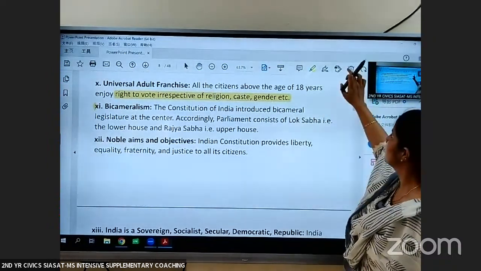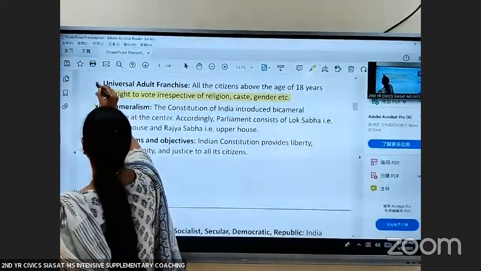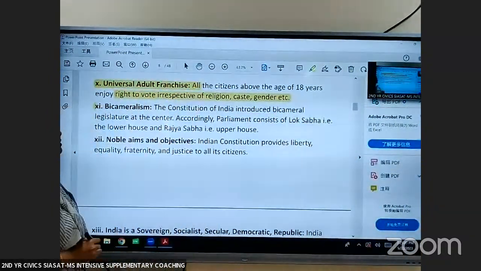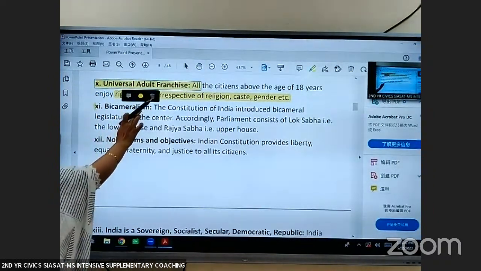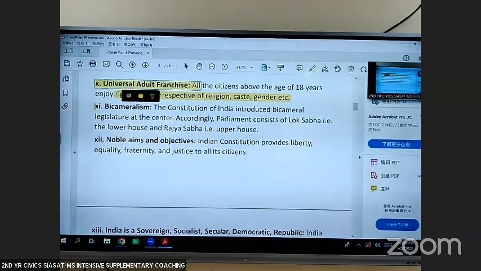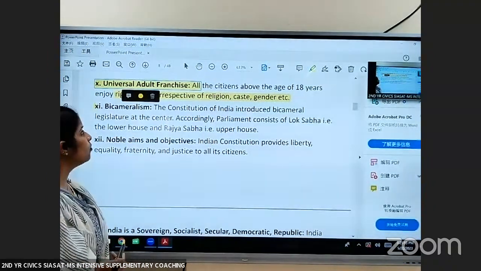The next is universal adult franchise. What do you mean by universal adult franchise? See, universal means all the citizens, adult means above 18 years, franchise is your right to vote.